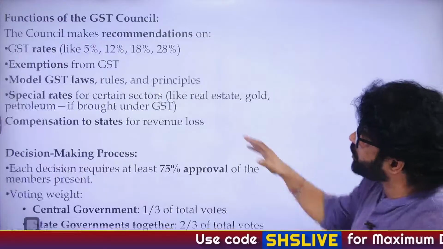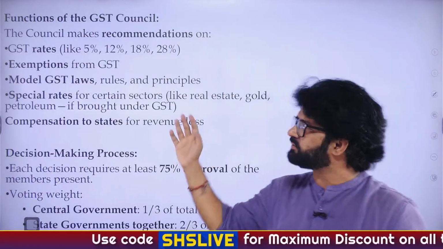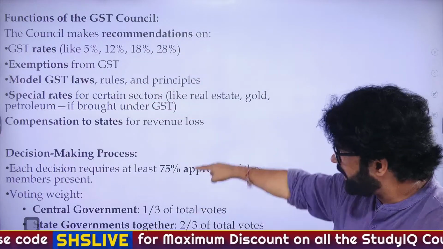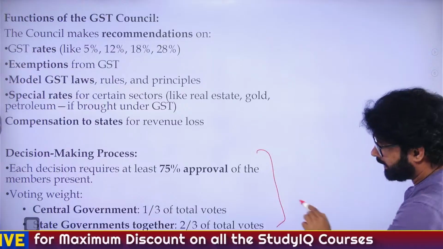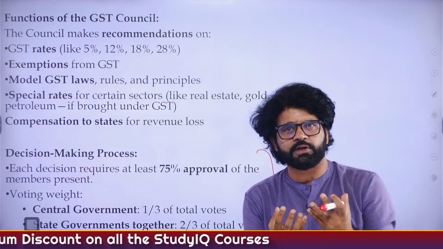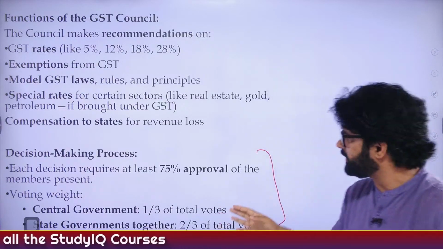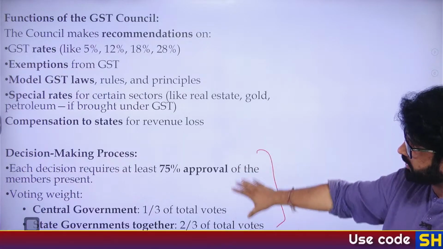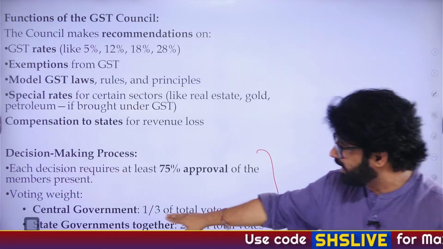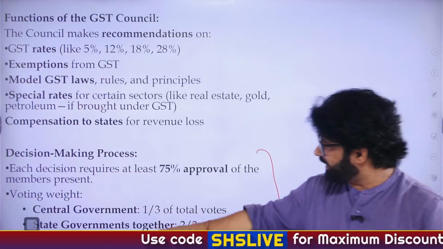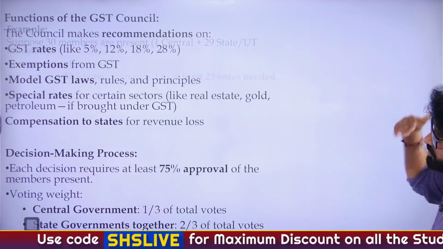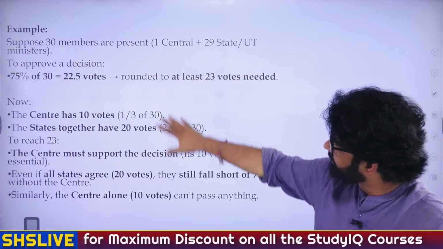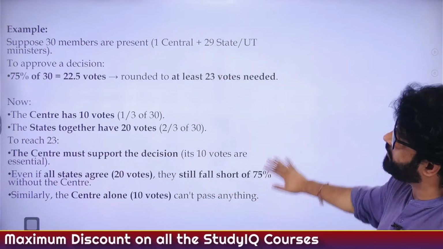And this is the basic concept you have to understand. What are the functions? They will decide the GST rate, and so on. You can read this. Now, this is the part which is very important. Input tax credit, you understood the basic concept behind it, 12% versus 5% or 5% versus 12%. Now, this also requires conceptual clarity. 75% approval, central government one-third votes, state government two-thirds votes. And I have just given you an example of how this whole thing pans out. Have a look at this. This is what we have discussed.